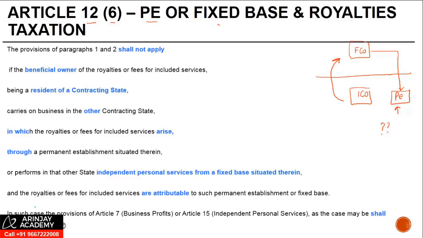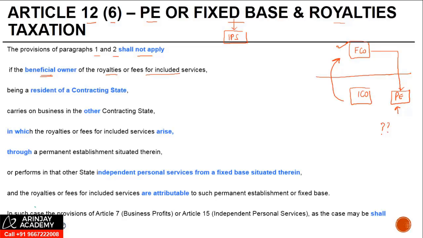We look at PE or fixed base in connection with independent personal services and royalties taxation. The provisions of paragraph 1 and 2, where 1 gave right to the state of residence and 2 gave right to the state of source under certain conditions, shall not apply, which means you need not follow the taxation rules given in those 2 paragraphs if the beneficial owner of the royalty or fee for included services.